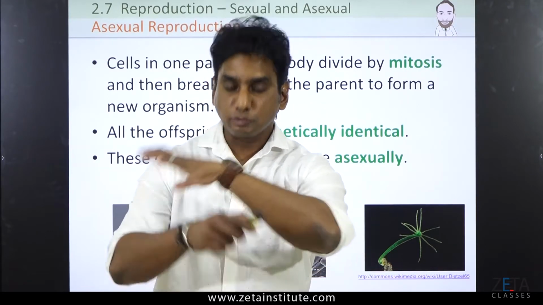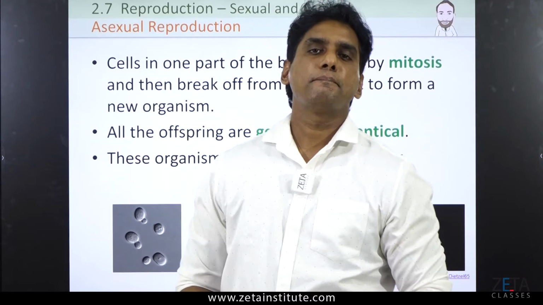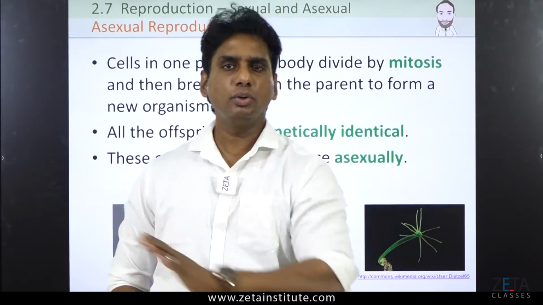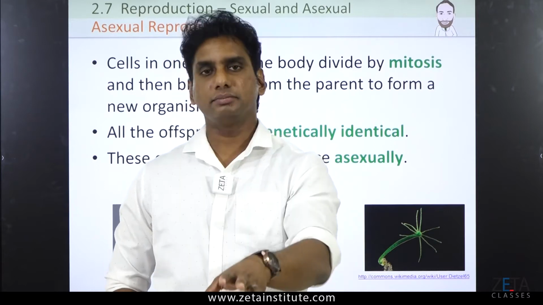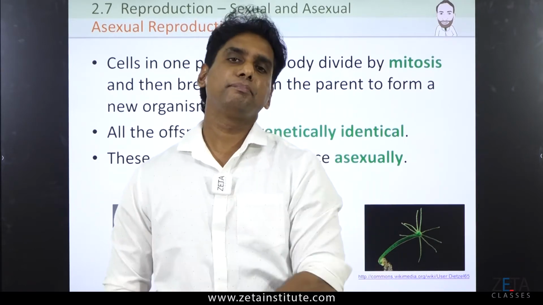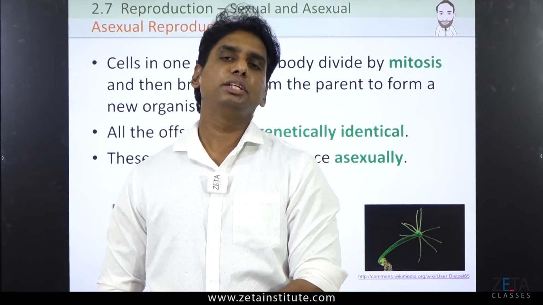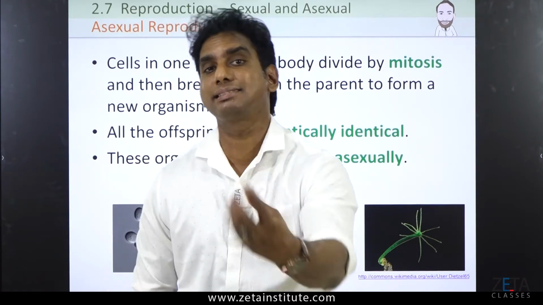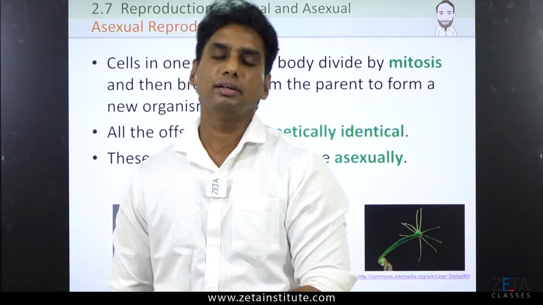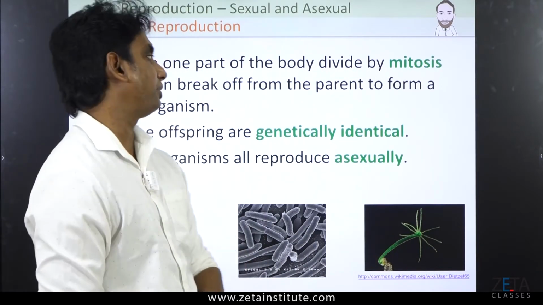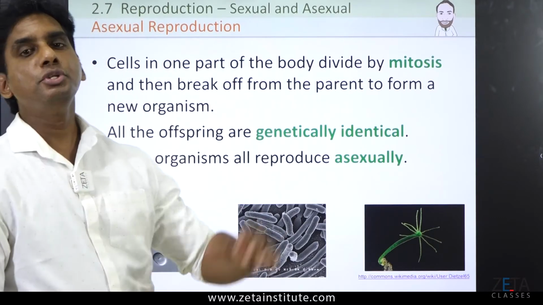So, irrespective of gender, we don't want to distinguish them into male or female. No need. Any organism, whether it is male or female, should have the capacity to divide by mitotic divisions, or mitosis, and form a new organism.